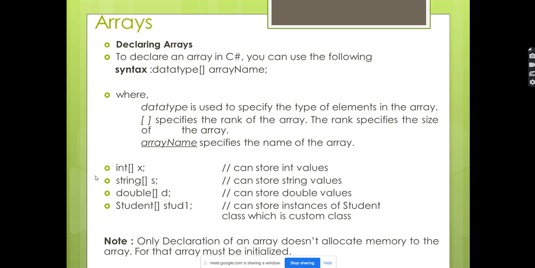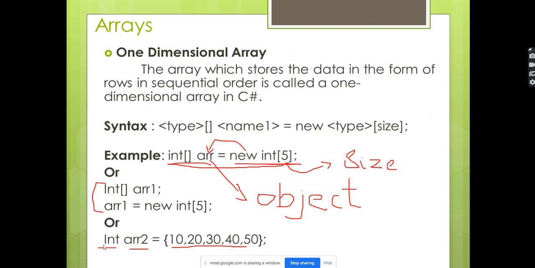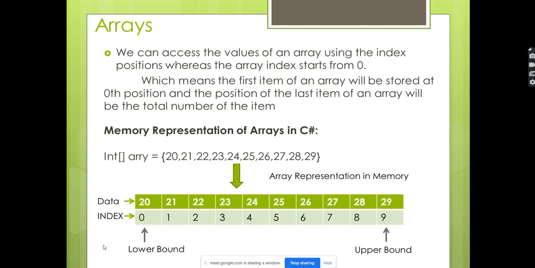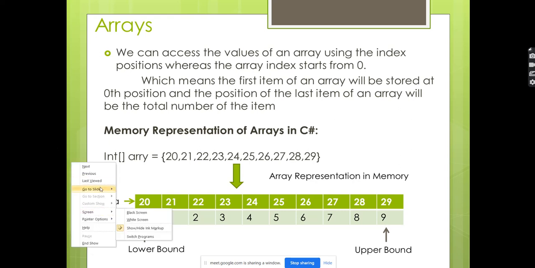The declaration is the same: data type followed by the brackets and the array name, whether it is string, integer or double. Here is the memory representation, how it's going to be stored. The first value is going to be in the first index, second value, second index. Keep on incrementing up to the size minus 1. Why size minus 1? Because the array starts with the 0.